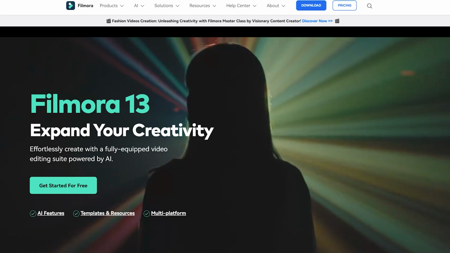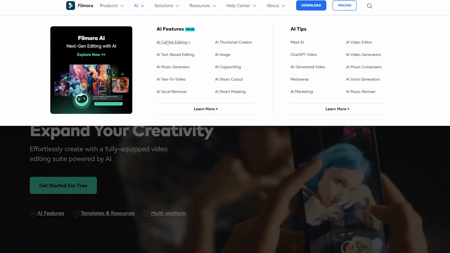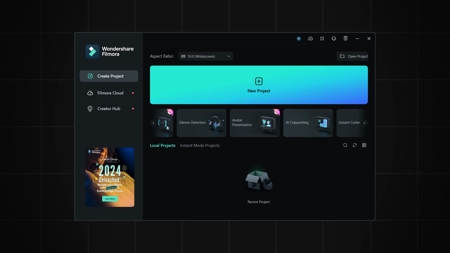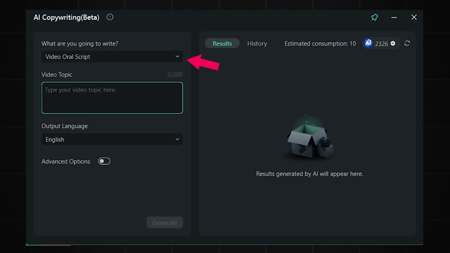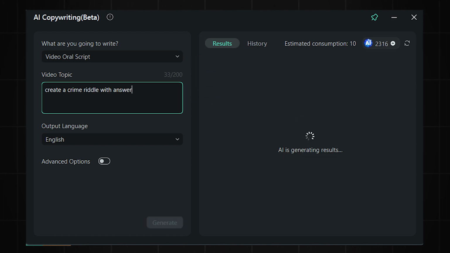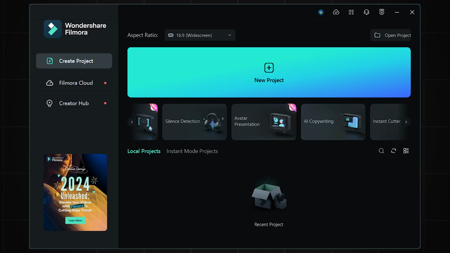Now, the next step is to create the short video. For that purpose, I'm going to use Wondershare Filmora 13 because this software offers lots of AI tools under one roof. You can also create script for your riddle by clicking on this AI copywriting tool, then selecting Video Oral Script from the dropdown, and write a prompt such as create a crime riddle with answer for YouTube Shorts. And there you go, the script is ready, and you can copy it from here and paste it in a notepad to save for later. Now let's get back to work.